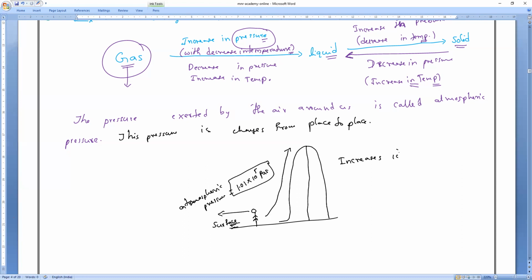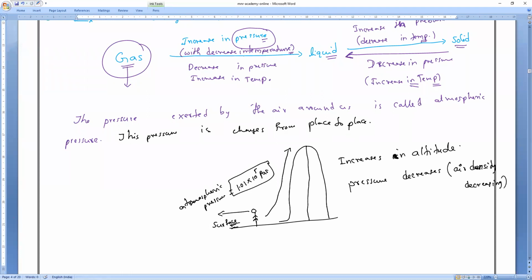Increasing. Increases in altitude. Sir, what about height, and decreases in temperature? Yes, all of you observe. If the altitude is increasing, all of you remember, the pressure decreases. Sir, why, sir? You might ask me: because the air density is decreasing. What will happen, everybody? Air density is decreasing.